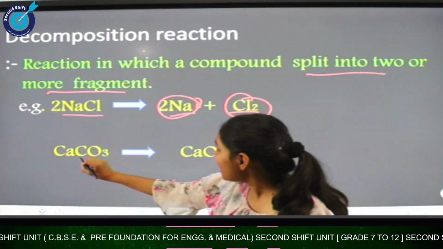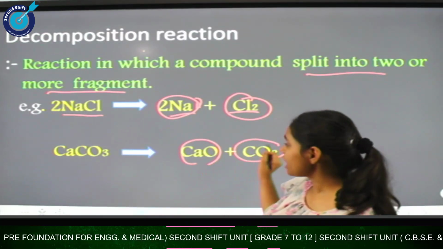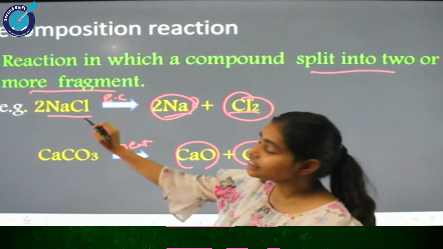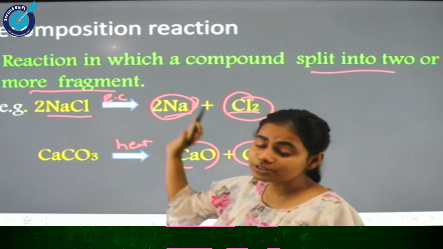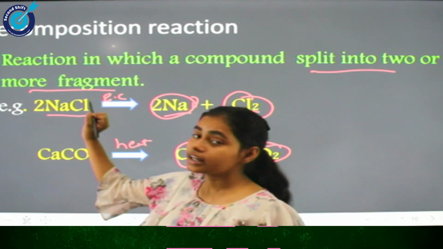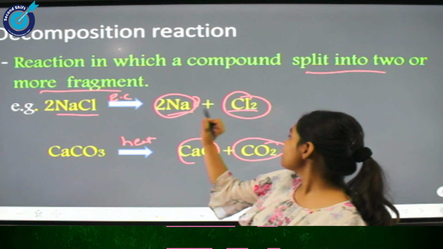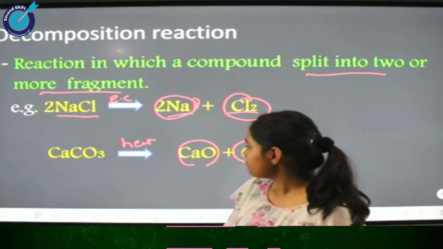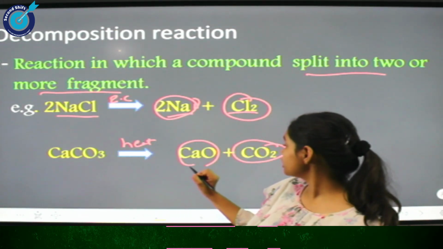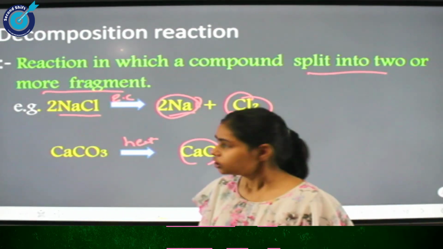When we are talking about calcium carbonate, it will separate into calcium oxide and carbon dioxide. So, as I said, in decomposition reaction the substance splits into two parts. Here we can clearly see that when we pass electric current through molten sodium chloride, it will split into sodium and chlorine. And in the next example also, we can see that when we pass heat through calcium carbonate, it will split into calcium oxide and carbon dioxide.